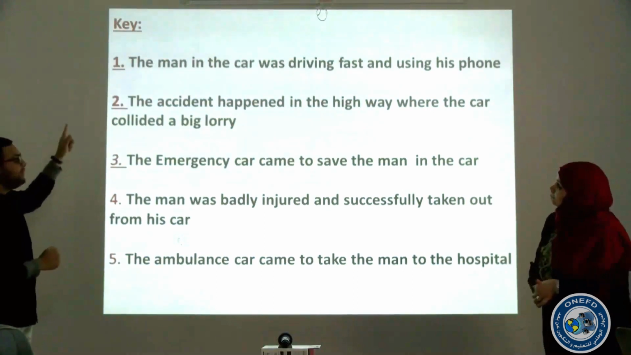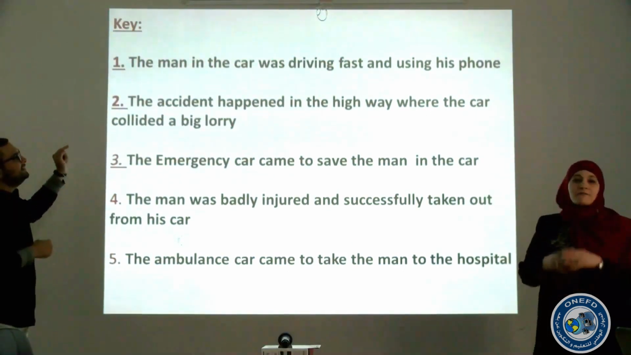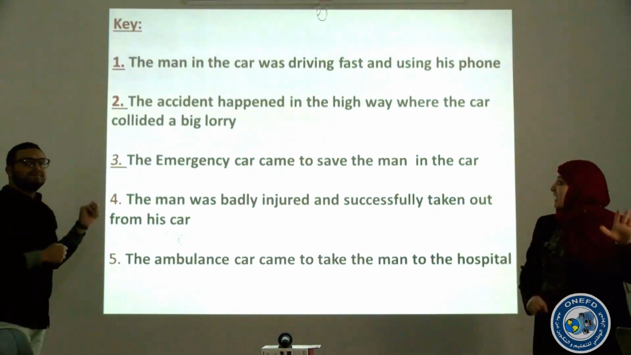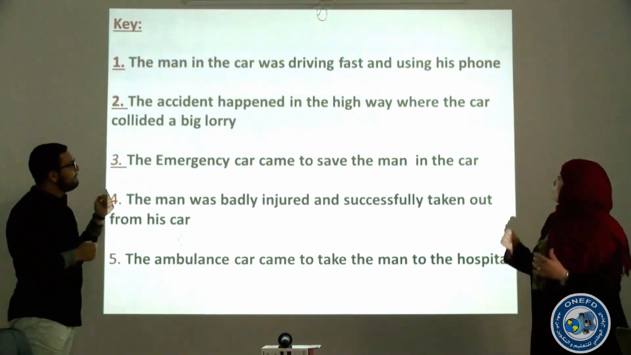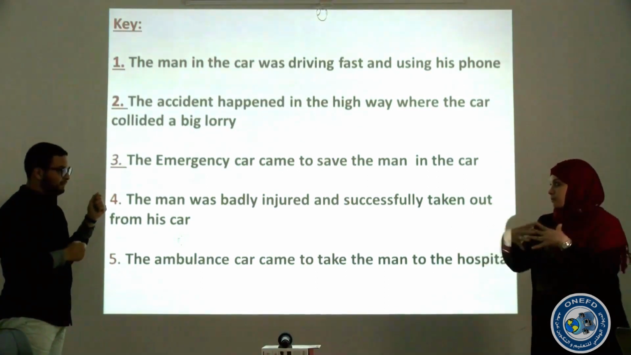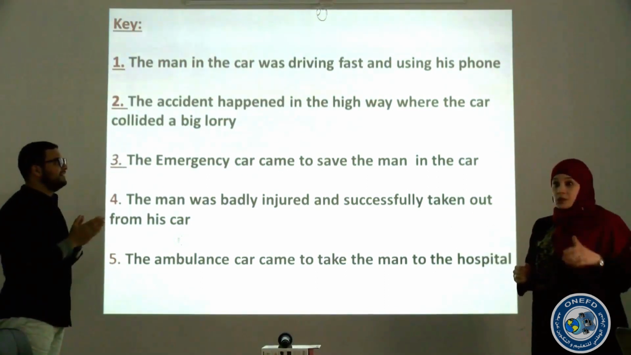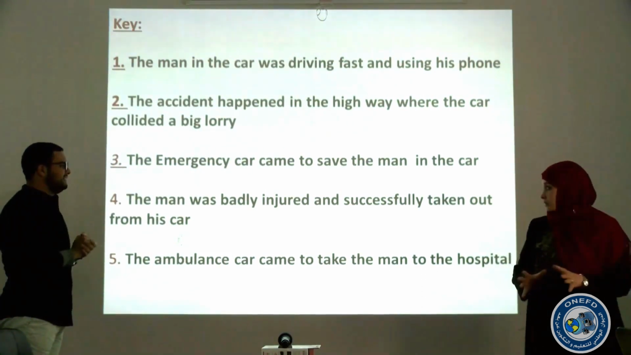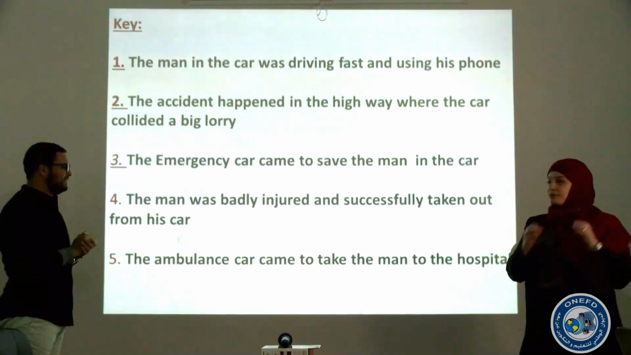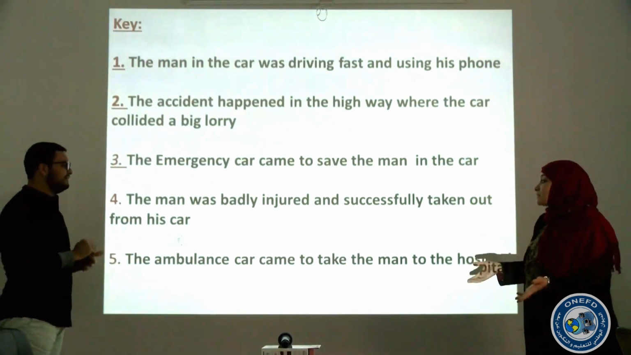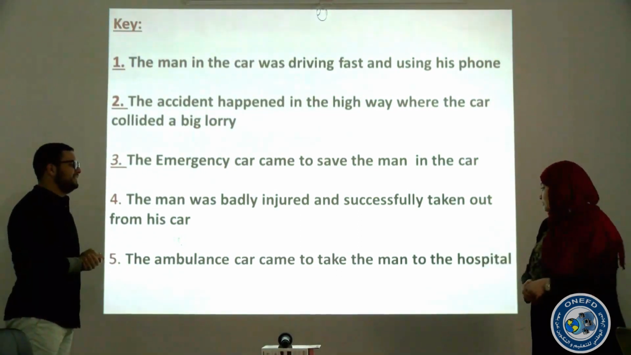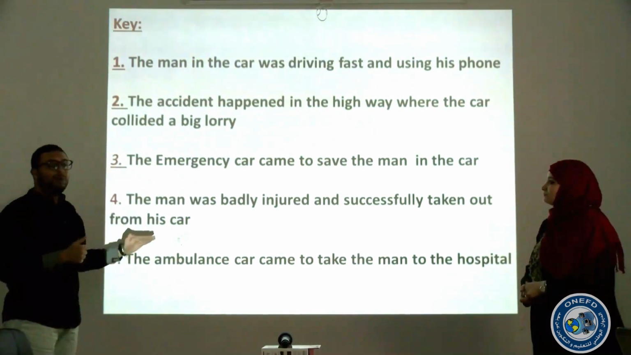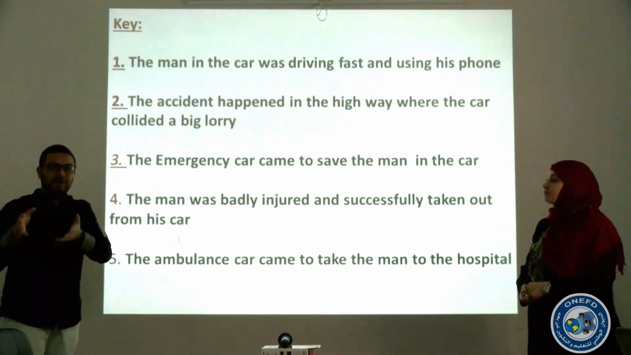Okay. So number 1 was, the man in the car was driving fast and using his phone. Very good. Number 2. The accident happened in the highway where the car collided with a big lorry. Very good. Number 3. The emergency car came to save the man in the car. Number 4. The man was badly injured and successfully taken from his car. Okay. And number 5. The ambulance car hopefully came to take the man to the hospital. Very good, Jalila. Thank you. Well done. So these are all the events of the video as they happen.